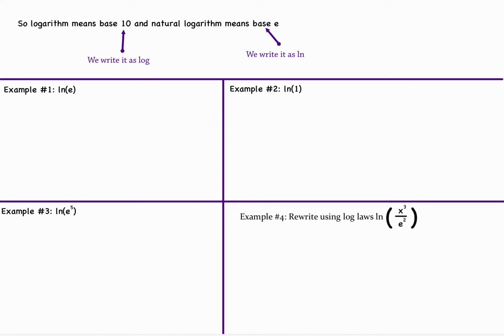So now we have to clarify. We have logarithm, which means base 10, and now we have natural logarithm, which means base e.